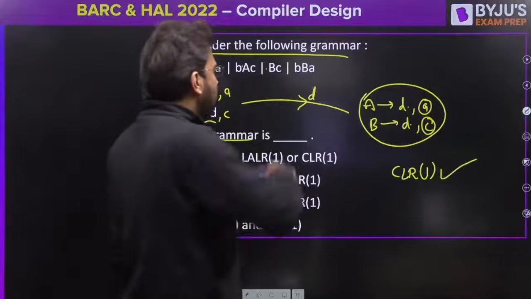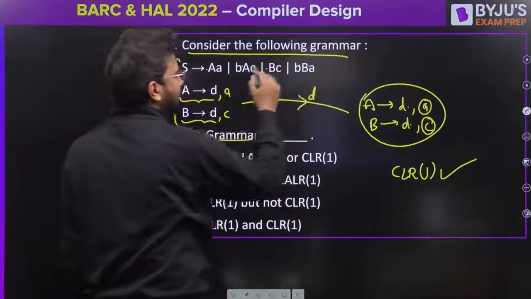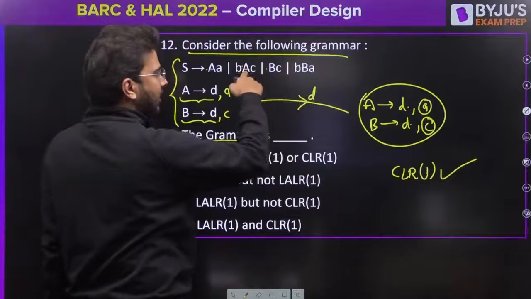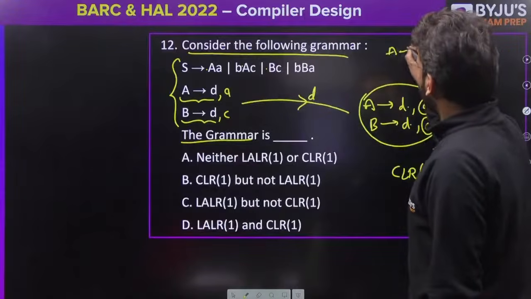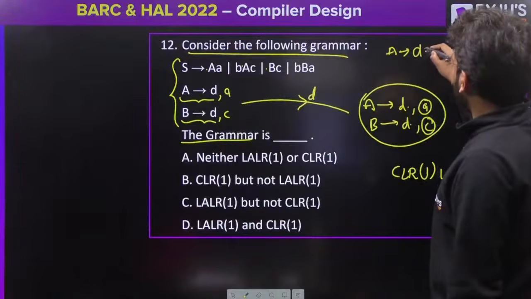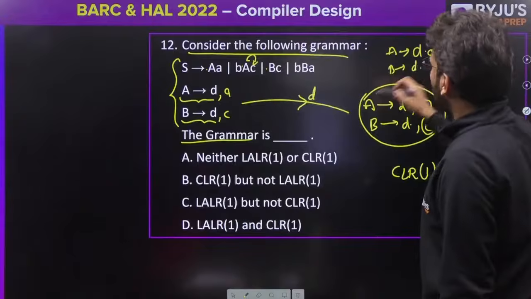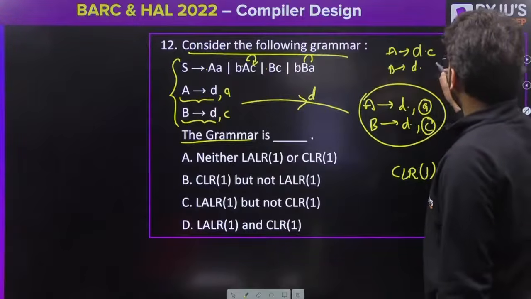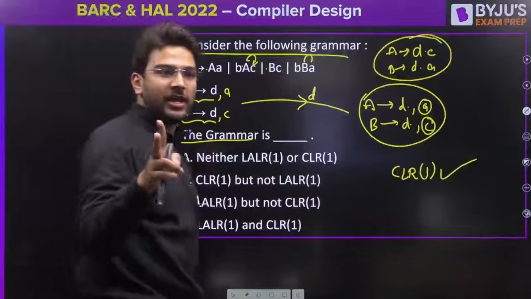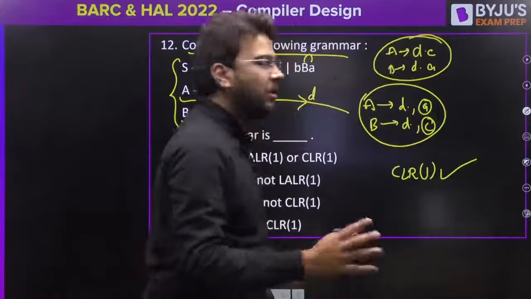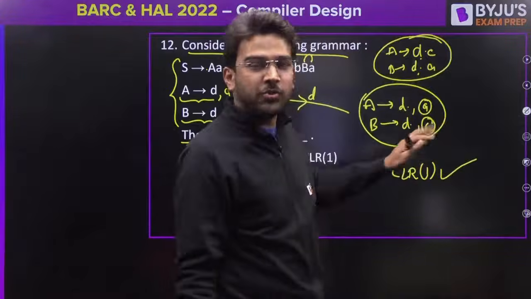This is CLR1 grammar. But now on transition B, you are going to have some state, B derives B dot AC, B derives B dot BA, then you have to find the closure of A again, closure of B again. So on transition D, you will be having A derives D dot with lookahead C, and B derives D dot with lookahead A. You will be having two states in the CLR1 diagram. If you see these states also, still the lookaheads are different. There is no reduce conflict.